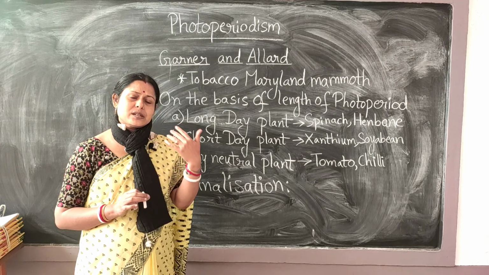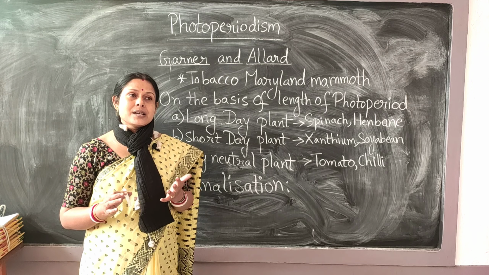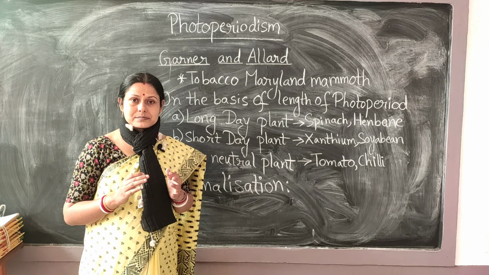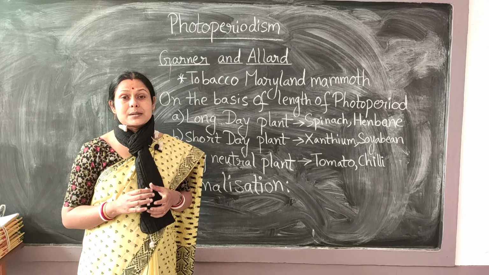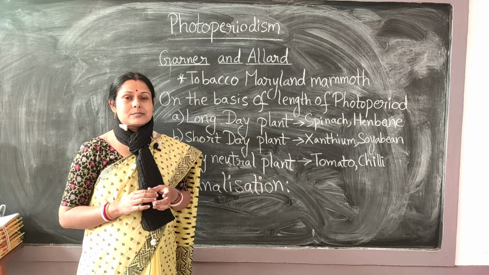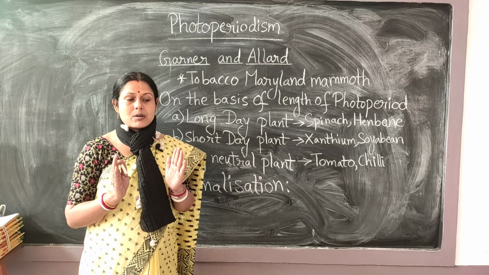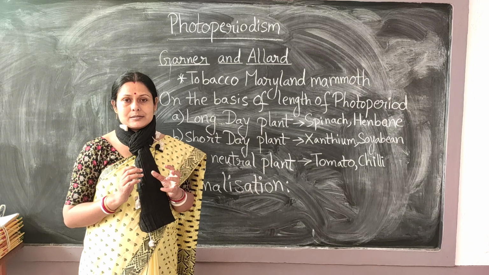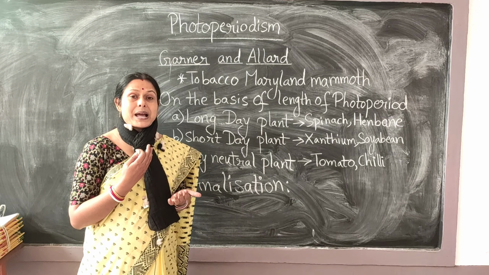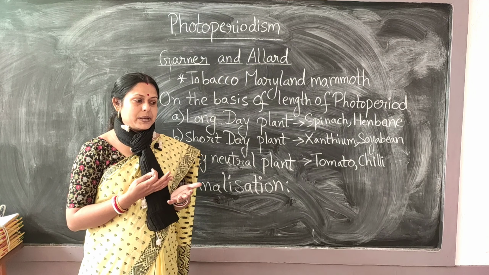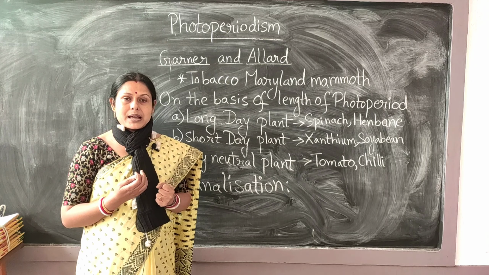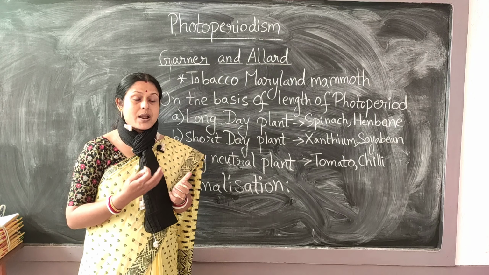They wanted to know whether this plant could flower during the summer also, because there is a difference in the duration of light a plant is exposed to, and depending upon that, plants show flowering.